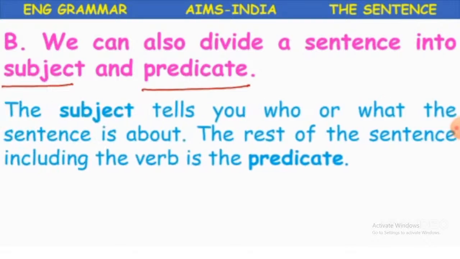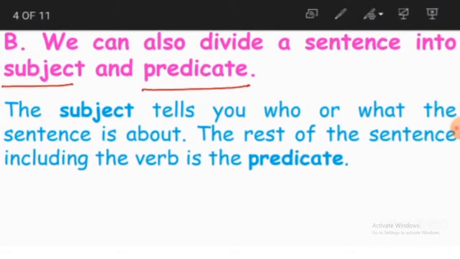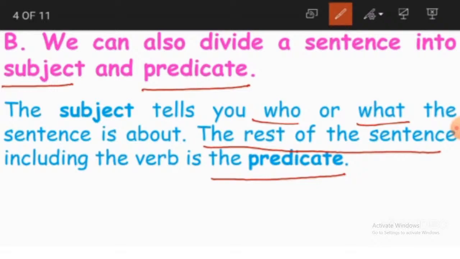The subject tells you who or what the sentence is about. The rest of the sentence, including the verb, is the predicate. So already we have discussed that. What is the subject? The subject is going to tell about whom we are talking or about what we are talking. Who and what. And the rest of the sentence is going to be called the predicate, in which we have the verb.